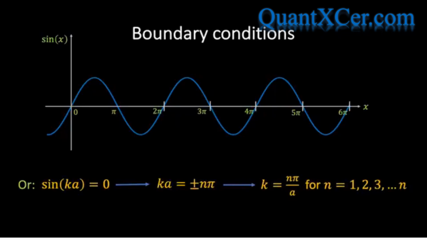Note, we do not need to include the negative values of k, since sine of minus x equals minus sine of x, and we can simply absorb the minus sign into the constant a. Also, note that we should not include n equals 0, because that would again imply that psi of x equals 0 for all values of x.